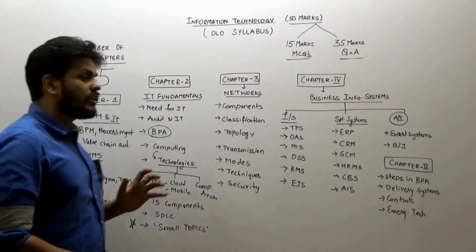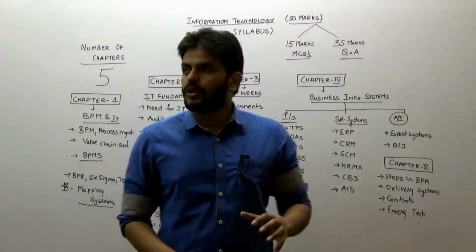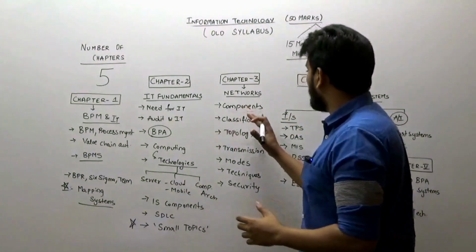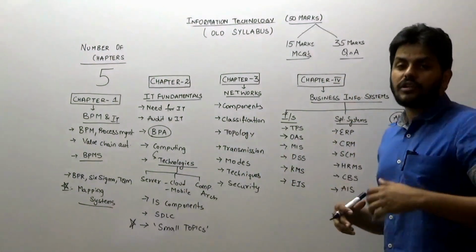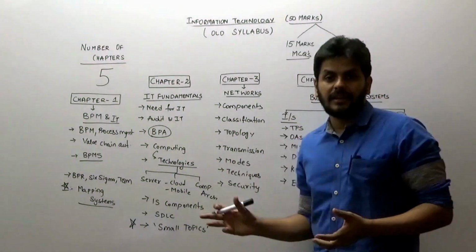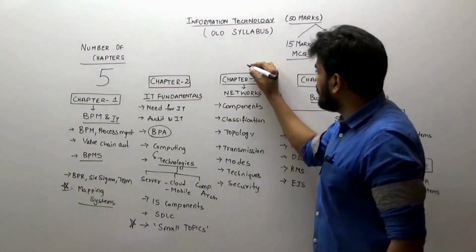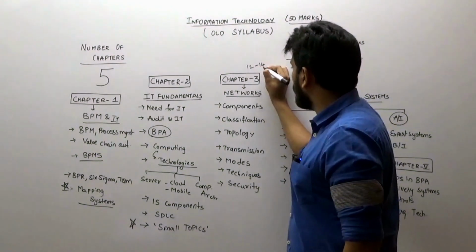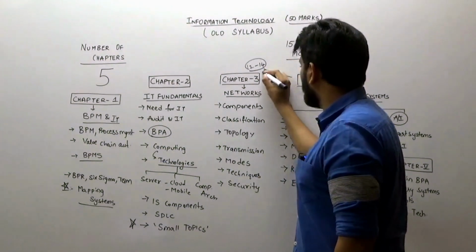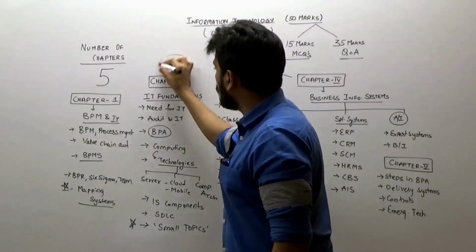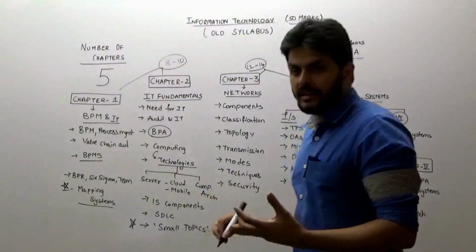Now, chapter 1 and 2 of the IT syllabus are comparatively smaller than chapter 3 and chapter 4, which is also why marks are distributed in the same pattern. Chapter 3 and chapter 4 get more weightage, roughly around 12 to 14 marks for each of these chapters, while you have 8 to 10 marks weightage for these 2 chapters, again depending on it.